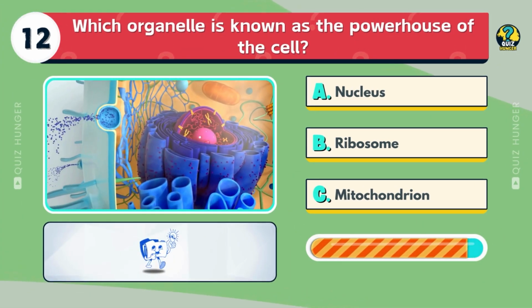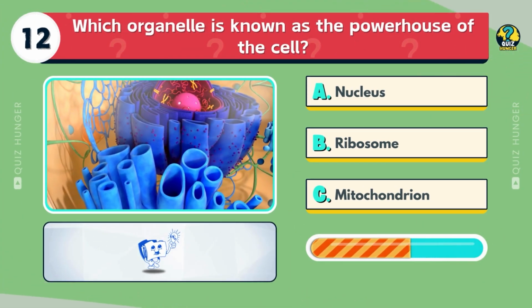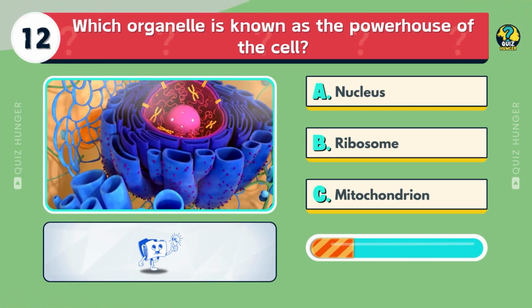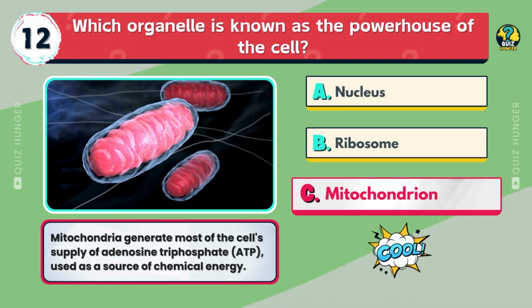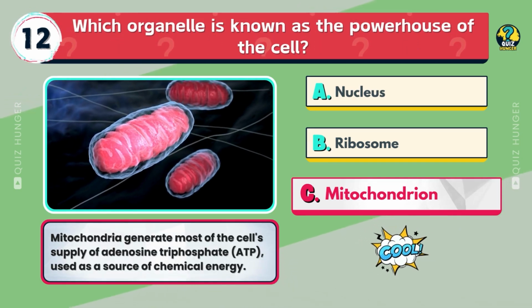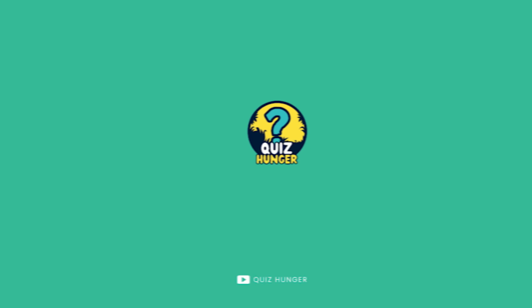Which organelle is known as the powerhouse of the cell? Nucleus, ribosome, or mitochondrion? Mitochondria generate most of the cell's supply of adenosine triphosphate, ATP, used as a source of chemical energy.